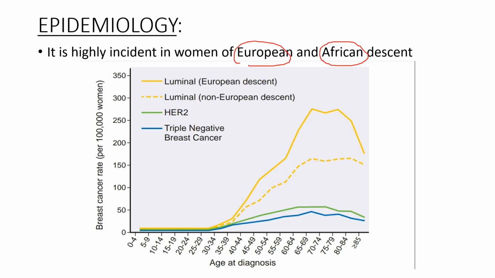Through this graph, you can see clearly that luminal cancer is the most common among the three subtypes of breast carcinoma. In this luminal, the European descent luminal cancer is most common, so the peak is higher in this. Next comes the luminal cancer of non-European descent, like the Asian and African descents, then the HER2 positive. HER2 is less common than the luminal cancers, and the triple negative is the least common among the three subtypes of breast carcinoma.